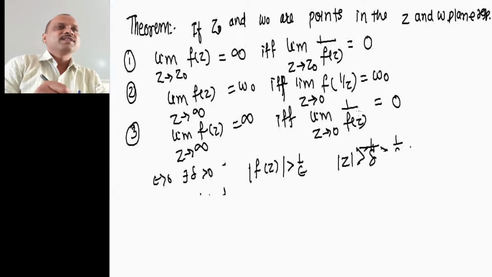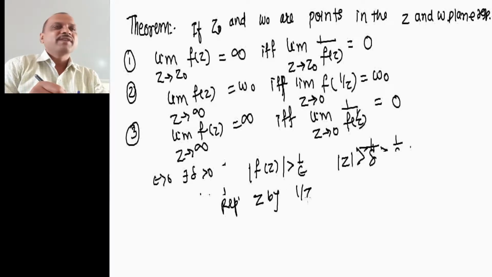Replacing z by 1 divided by z, what do we get? Mod of f of 1 by z is greater than 1 by epsilon, but here this mod of 1 by z will be less than delta.